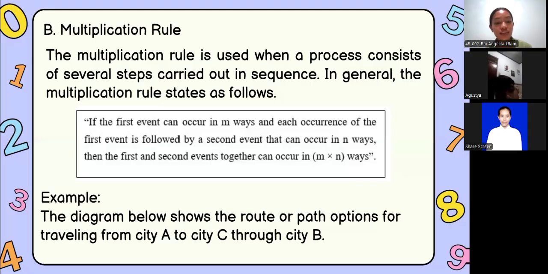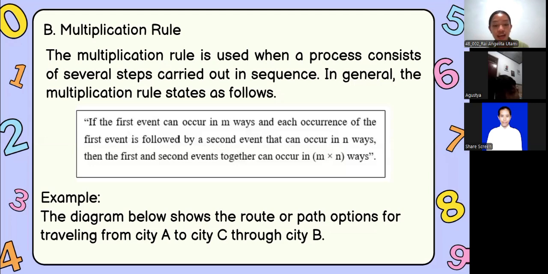To see this in action, let's look at the example on the screen. It shows the route options for traveling from city A to city C, but this time we must go through city B. I see, because we have to go through B first and then to C. It's a sequence of steps.